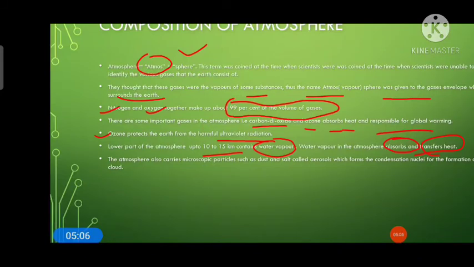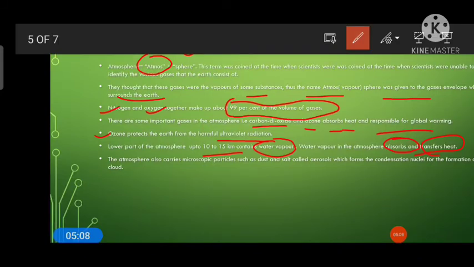Now the atmosphere also carries microscopic particles. These microscopic particles are in the form of dust or in the form of salt. So in totality it is known as aerosol. So these microscopic or hygroscopic particles that are suspended in the air are termed as aerosols, and these aerosols form the condensation nuclei for the formation of cloud. So it forms the nucleus or nuclei for the formation of the cloud.